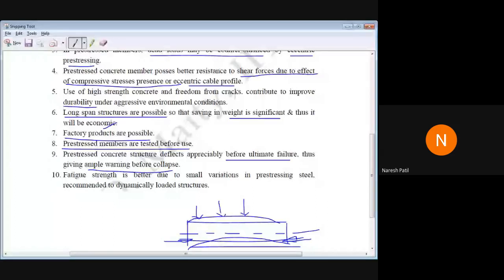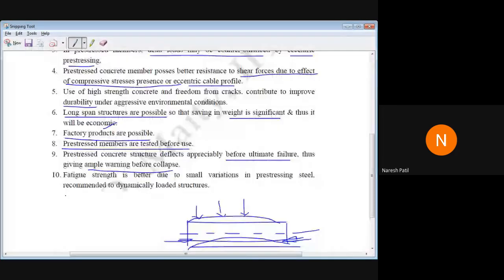Then next we have that the fatigue strength is better due to small variations in pre-stressed steel, and it is recommended for dynamically loaded structures. Now, what does dynamically loaded mean? Dynamic means the load changes with respect to time. Time to time it will change, like our traffic load is a dynamic load. All moving loads are dynamic loads. So it is mostly recommended for dynamic load, that is for the transport system or bridge structures. Okay, so these are the advantages.